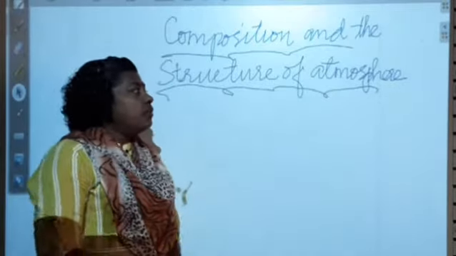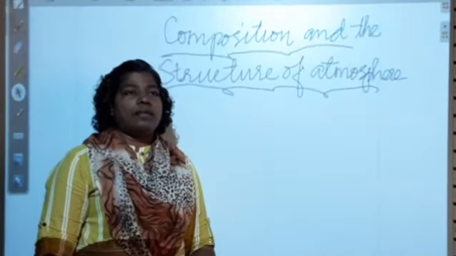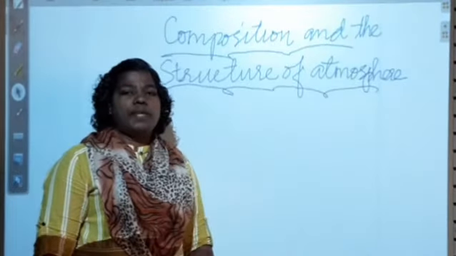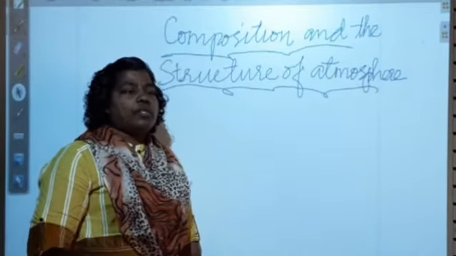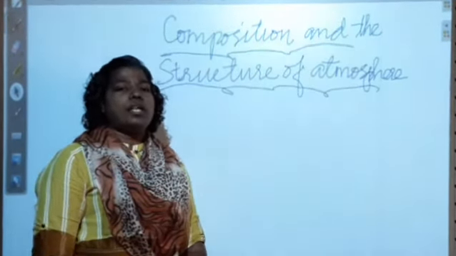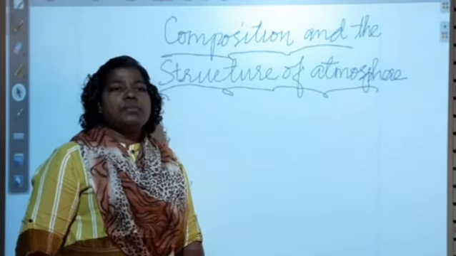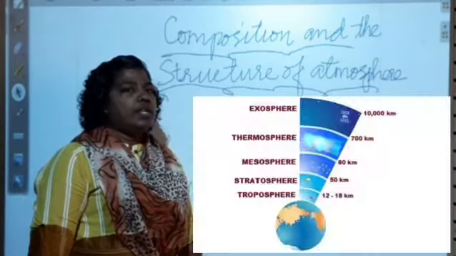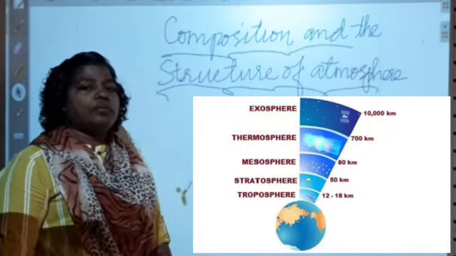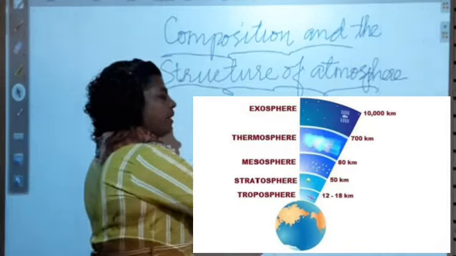Then, when we see the composition of Earth's atmosphere, what is atmosphere? Before we learn about the composition of atmosphere, we should know what atmosphere is. Atmosphere is the blanket of air surrounding the earth.